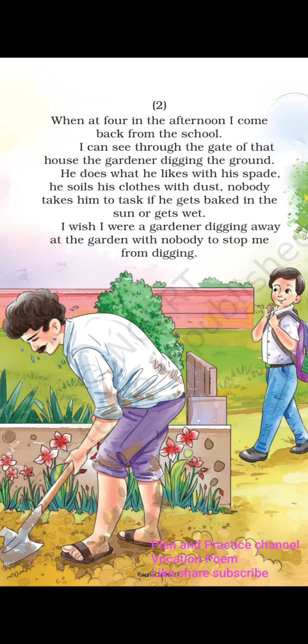He is in the sun. When he is watering the plants, he is getting wet. Nobody is stopping him from digging. But if the child is going to do these tasks, standing in the sun while watering the plants, if he gets his clothes wet, if he is playing with the spade and mud, his mother is not going to allow it.